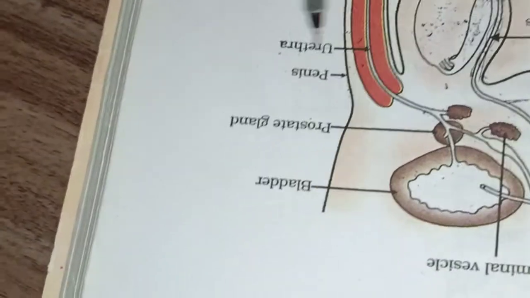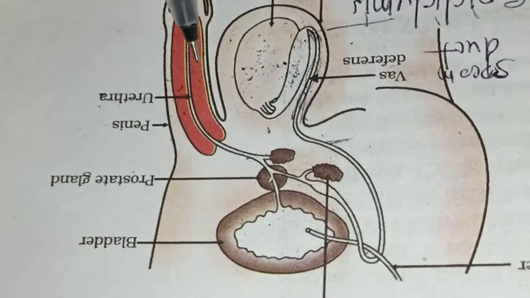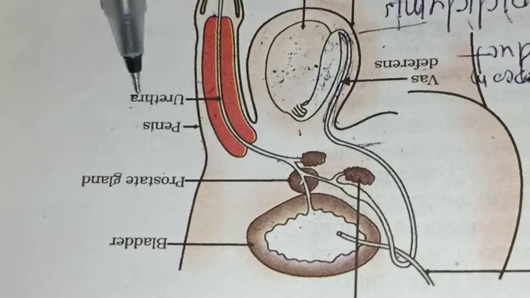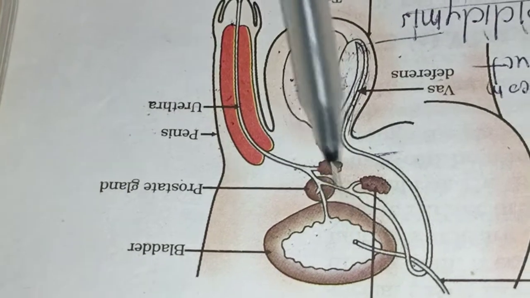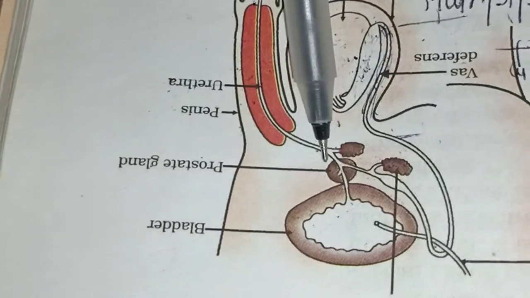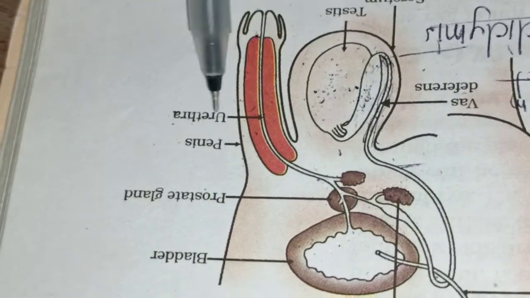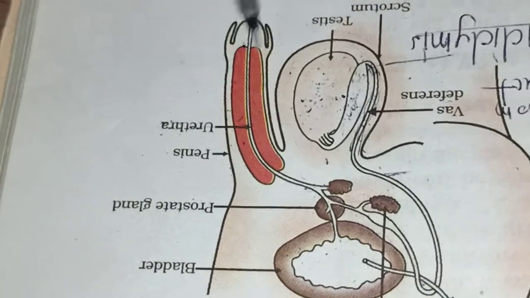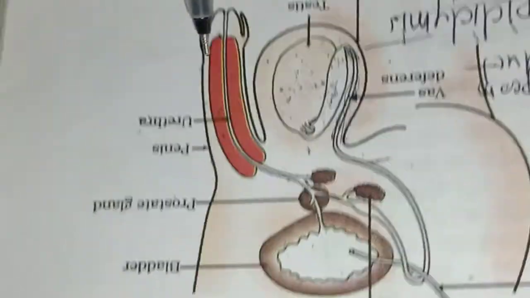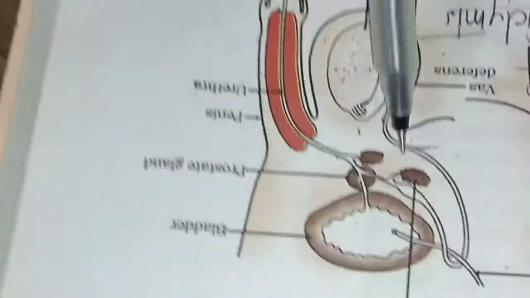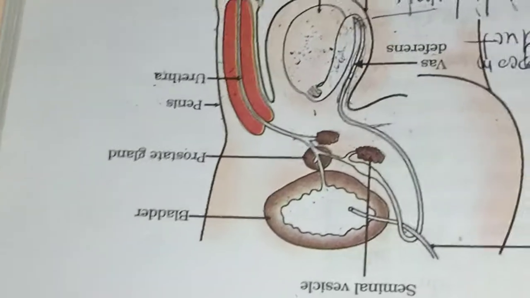You have seen the excretory system. This urethra is called a urinogenital organ, or urinogenital tract. Why is it called that? It passes out urine and also the sperm cells along with the secretion. Do you understand, students? But at the same time both things are not carried out through this urethra. This is the area of the penis in which only the urethra is present, and this urethra passes out urine and also the sperm cell along with its secretion, but both are not released at the same time.